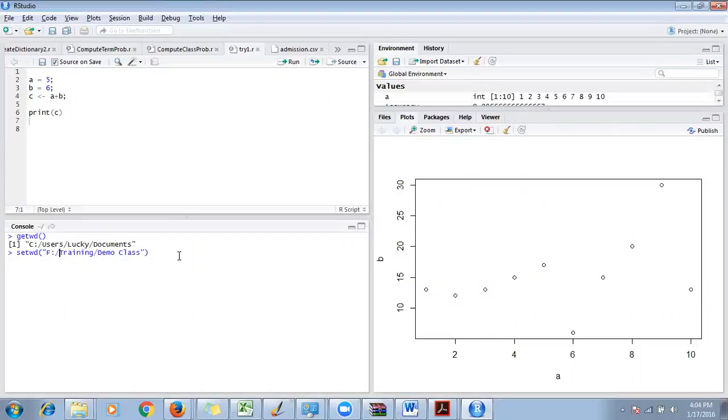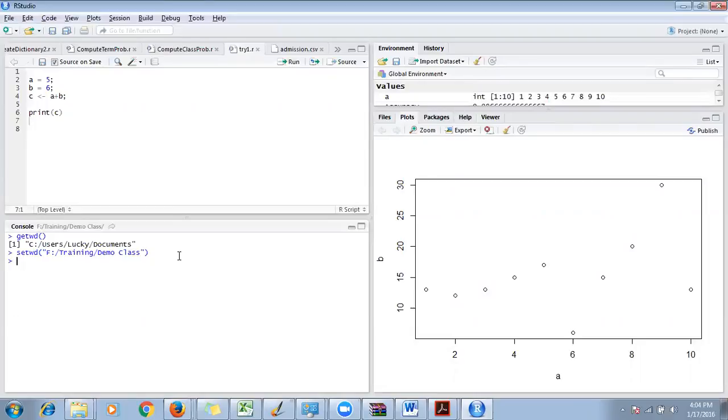So this is the particular directory I want to set. I say setwd, give the path, and hit enter, and my working directory is changed.